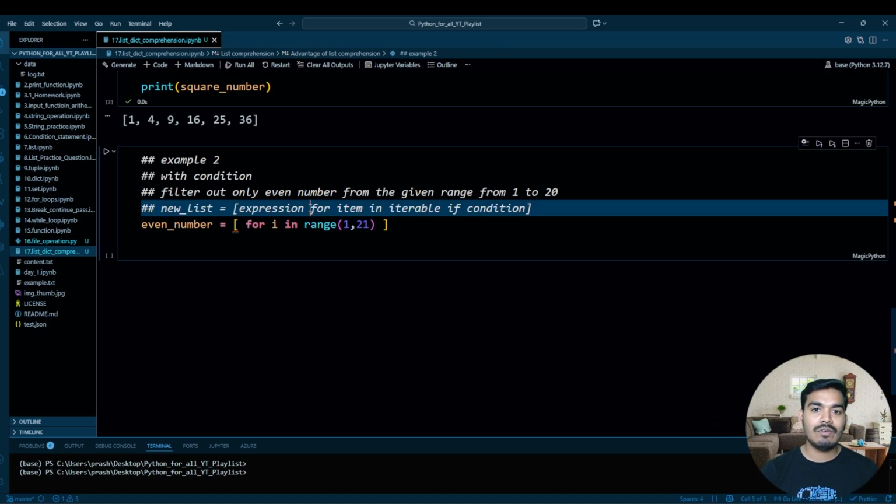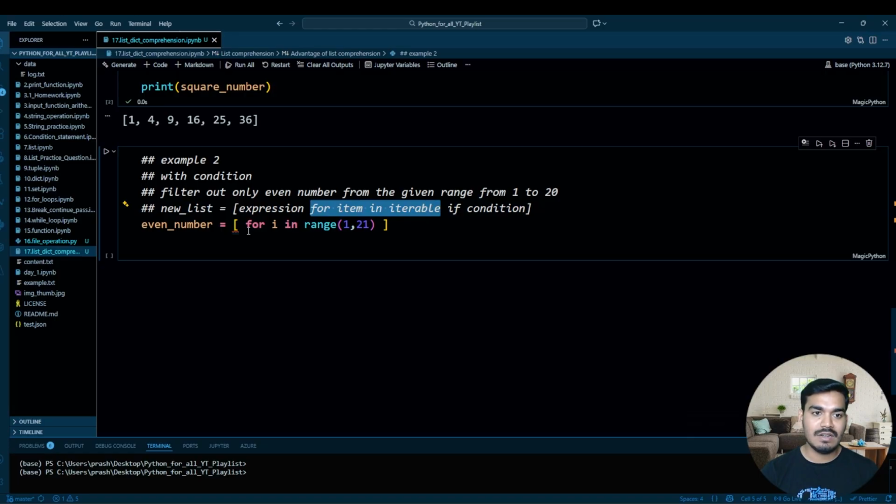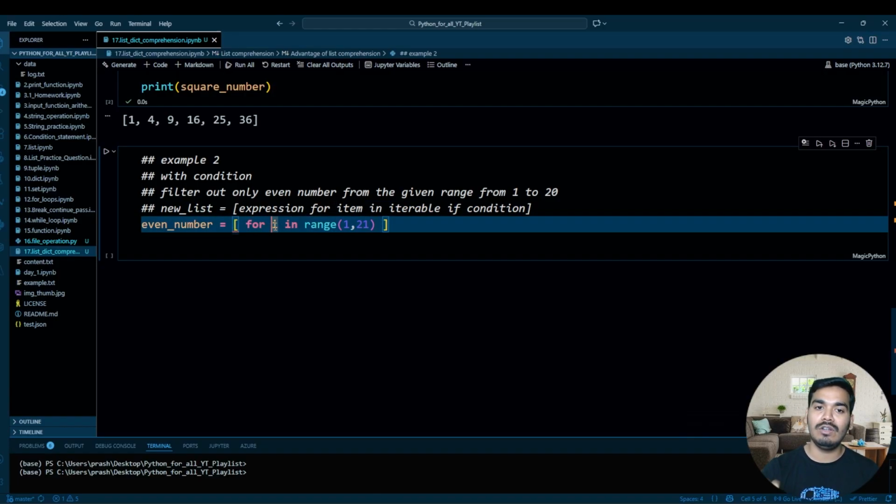So for item in iterable, that is, for i in range of 1 to 21. So i will get assigned from 1 to 20 one by one, right? After that, I want to write over here the if condition. If i modulo 2 equal to 0, it means that if i is an even number, then it will be divisible by 2, right? And in that case only I want the i over here. Perfect.